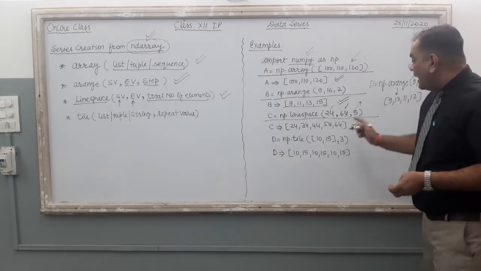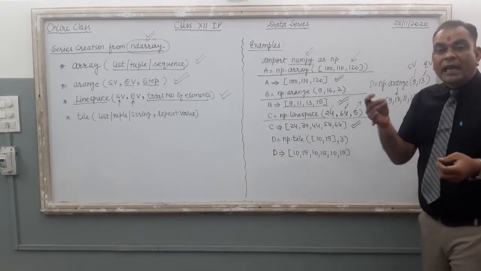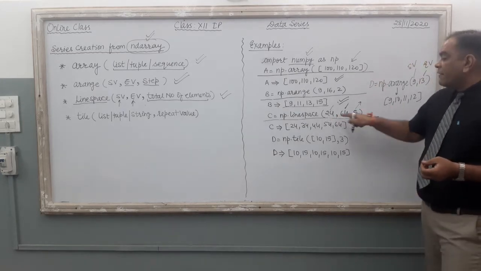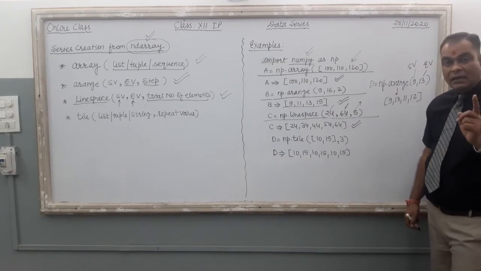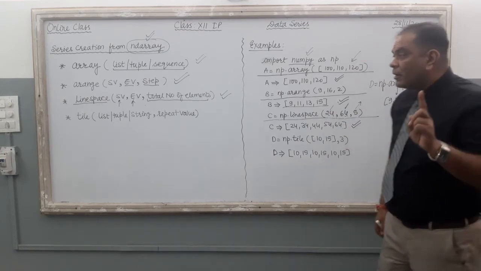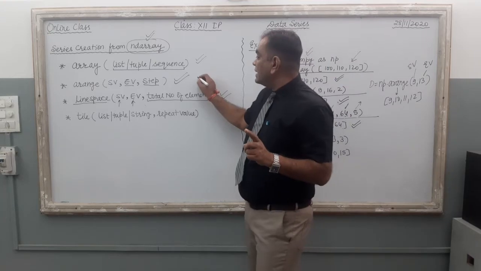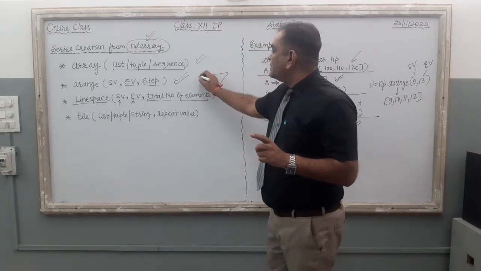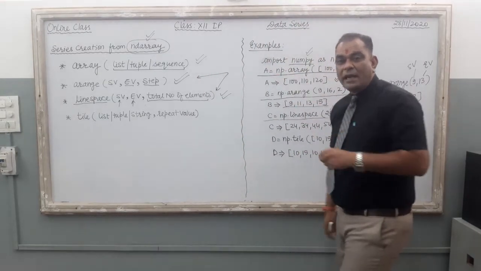The difference can also come. And 5 means we require a total of 5 elements from 24 to 64. Clear? It is an important concept. The question that comes is: what is the difference between the range and linspace functions of the numpy library?